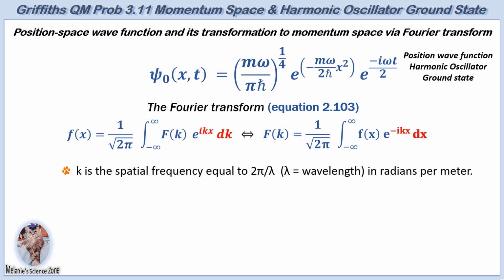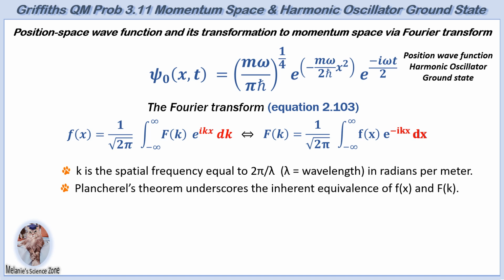The wave number k describes the spatial frequency, representing how many wavelengths fit into a unit distance. It is measured in radians per meter, defined as 2 pi over lambda. Plancherel's theorem, a fundamental principle of Fourier analysis, guarantees that the total probability of a particle's existence in all of space remains invariant, regardless of whether it's calculated using its position or momentum wave function, underscoring the inherent equivalence of these two descriptions. The momentum wave function is denoted by phi of p.